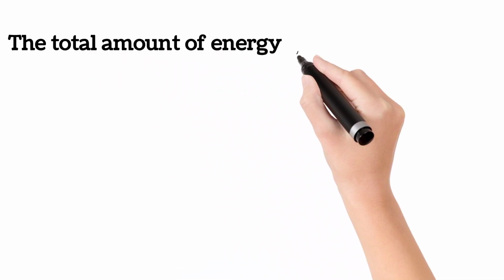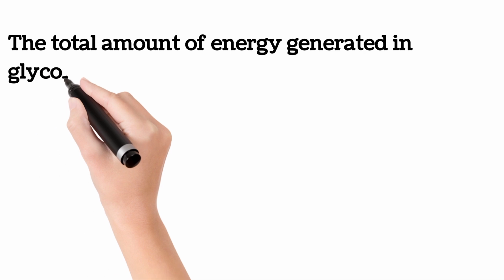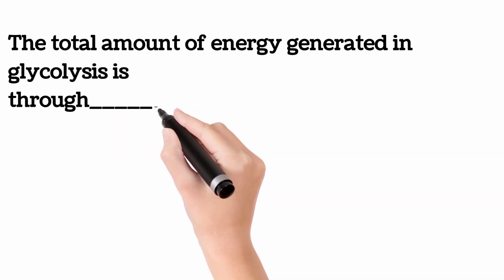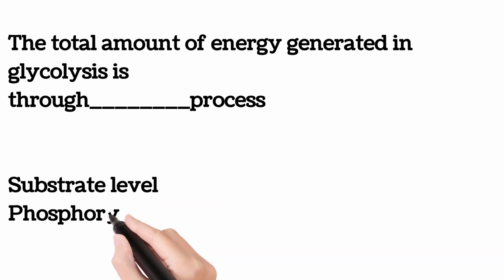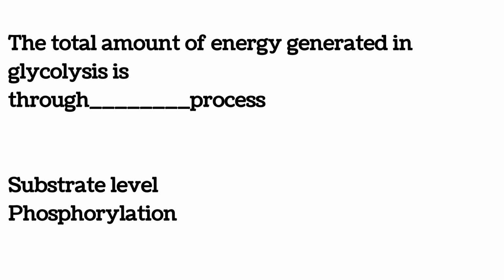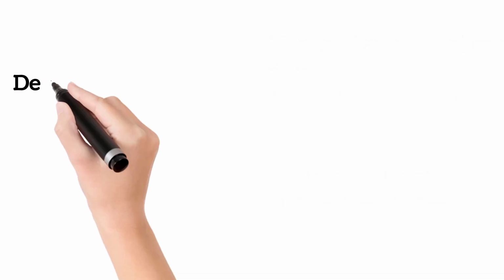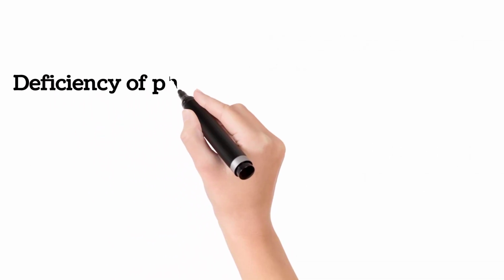The total amount of energy generated in glycolysis is through dash process, through substrate level phosphorylation. Substrate level phosphorylation is one of the ways in which cells generate energy, and the other one is through oxidative phosphorylation, which usually takes place in the mitochondria of a cell. And of course, substrate level phosphorylation is a process in which energy is generated from a substrate.